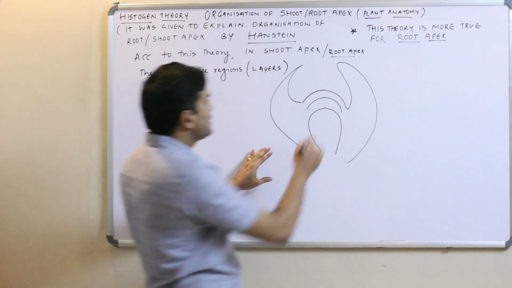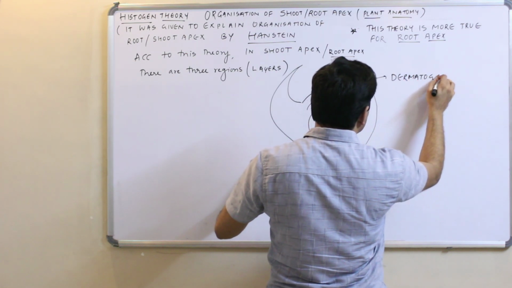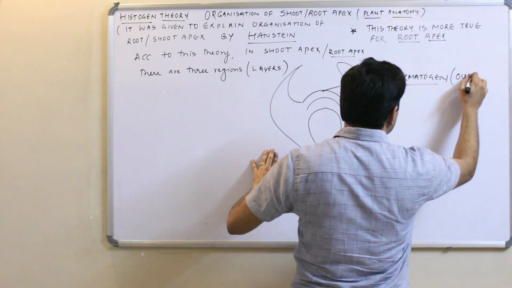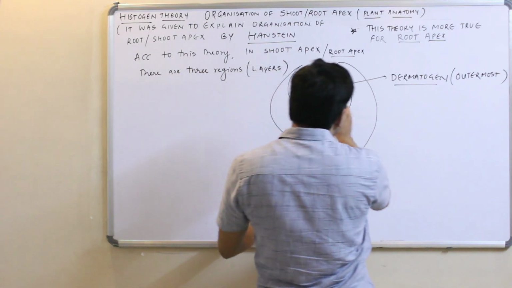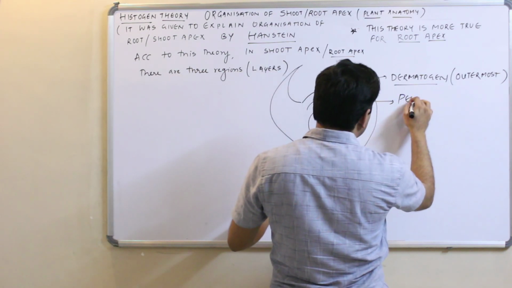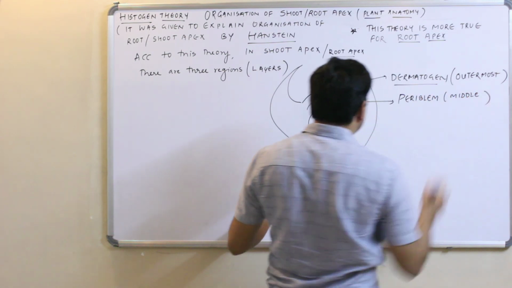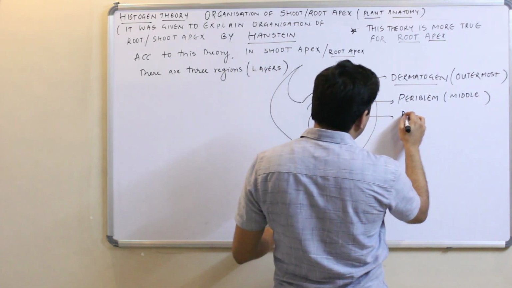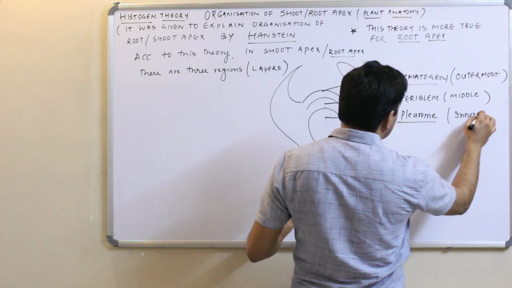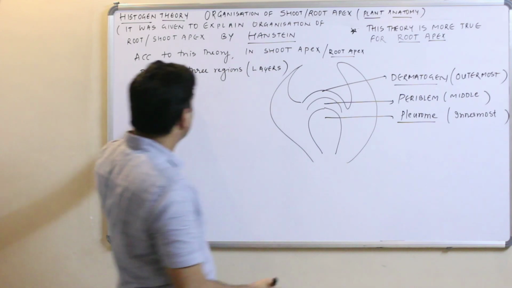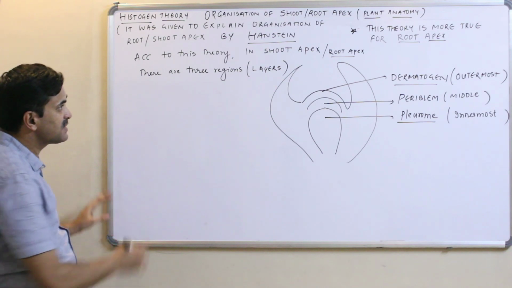Right? The outermost region is called the dermatogen. The middle one is known as the periblem, and the innermost is known as the plerome. Alright? Again I am repeating, according to this theory, in shoot apex and root apex, there are how many regions or layers? Three regions are there.